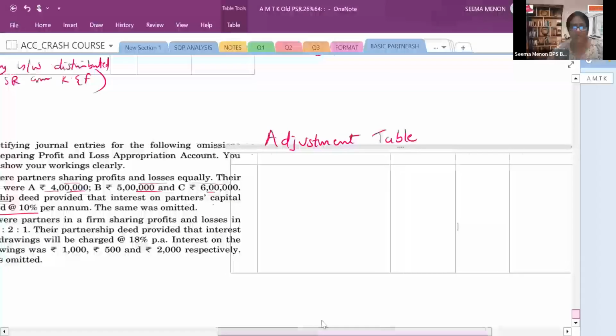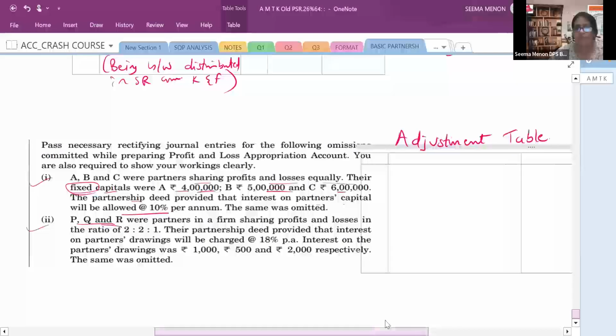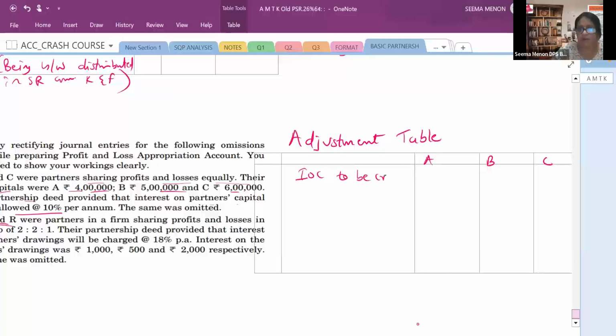So what is the information given? First, you see they did not show that. So first, you will be writing interest on capital, 3 partners, ABC. Write the heading ABC. Interest on capital to be adjusted or to be credited. It is to be credited actually. They did not do that. So first of all, we are doing the correct one. Then only we are moving into the wrong one.